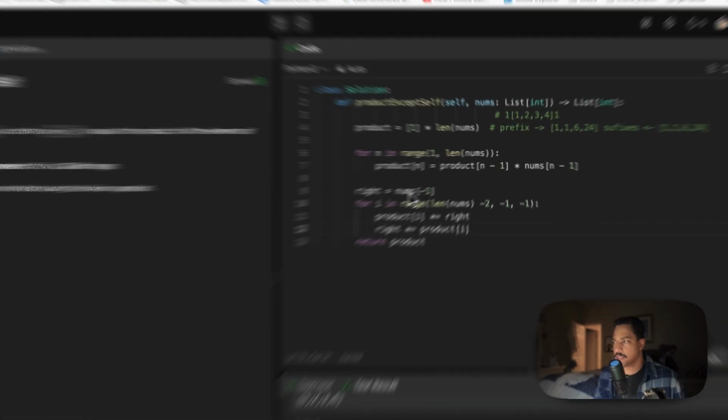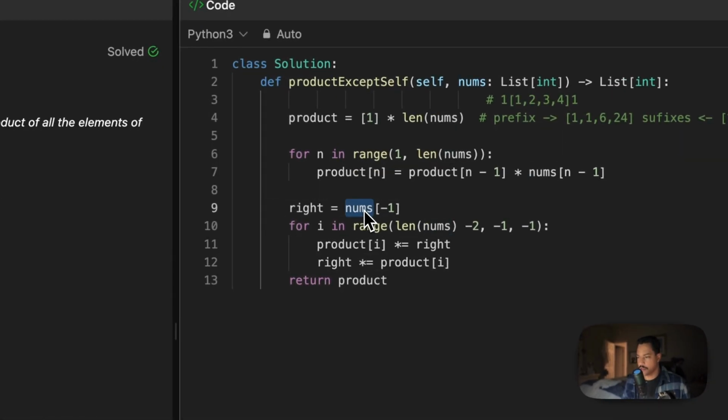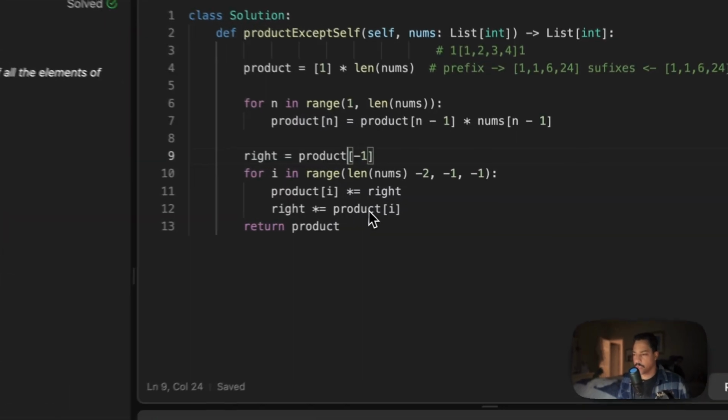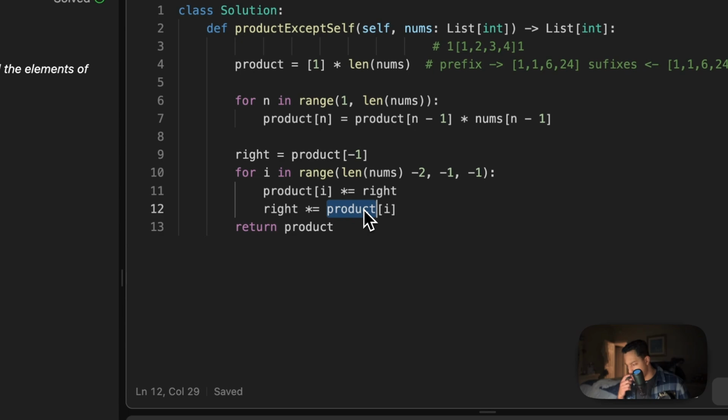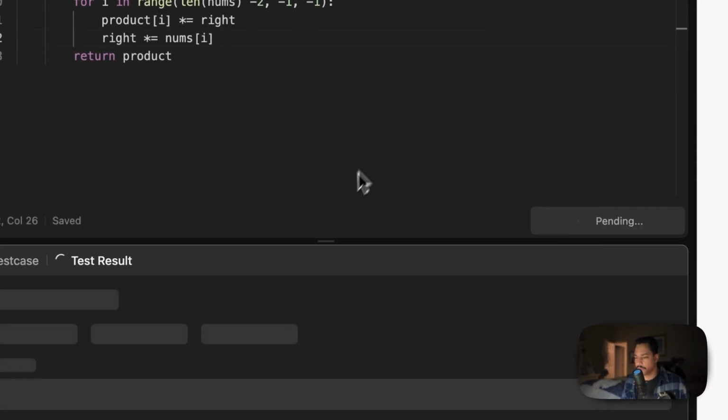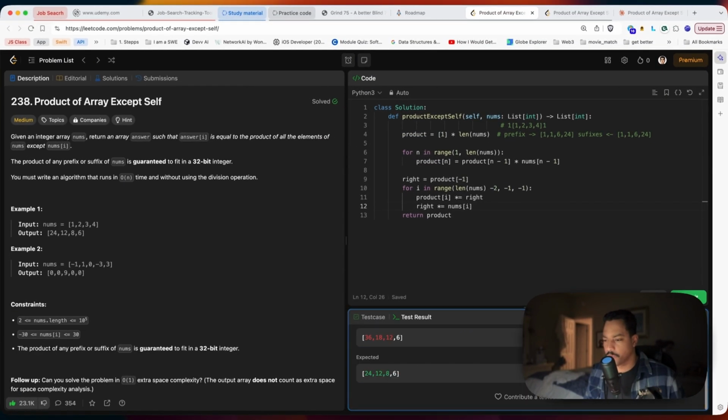Okay, let's see here. Maybe right is gonna stay at products, or product. I've been saying products. It's product, and this is product at that is gonna be multiplied by that number, and then right is gonna be multiplied by right is going to be nums of I. How far are we?